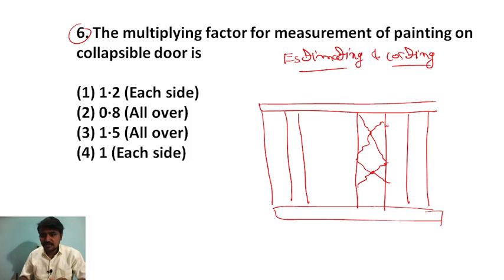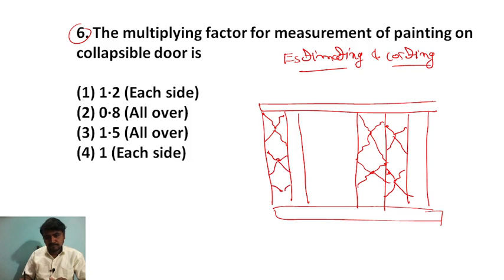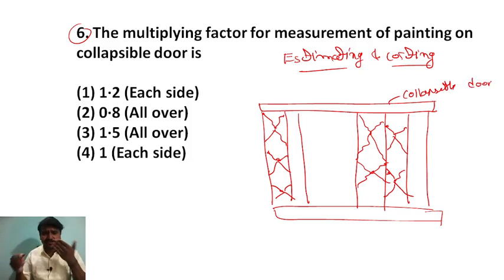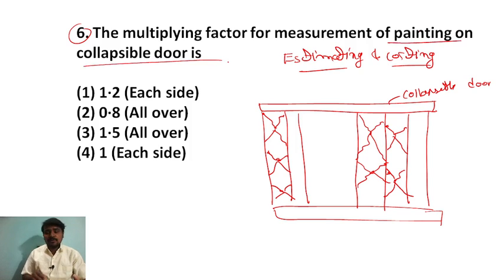I think you have already seen this type of door where security is required, right? So we can say this is a collapsible door. The collapsible door is provided at entrances where safety is required. Now the question they are asking is about the painting on the collapsible door.